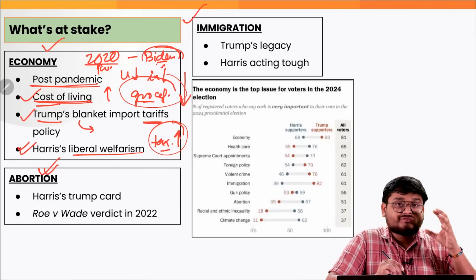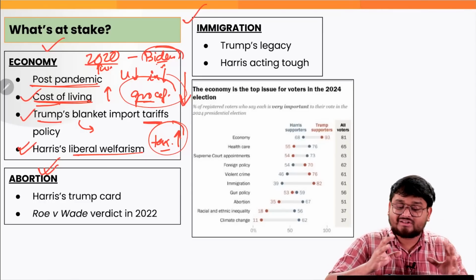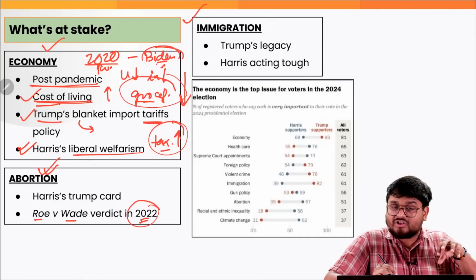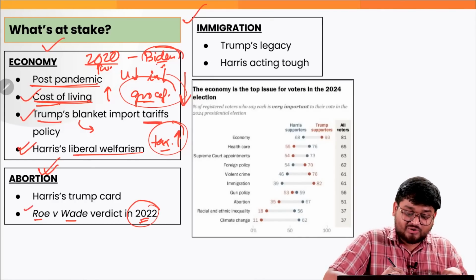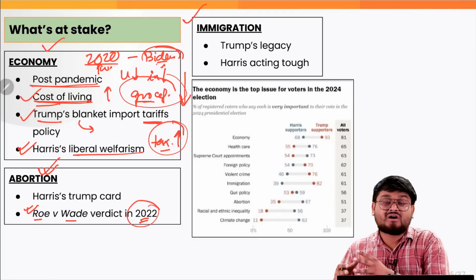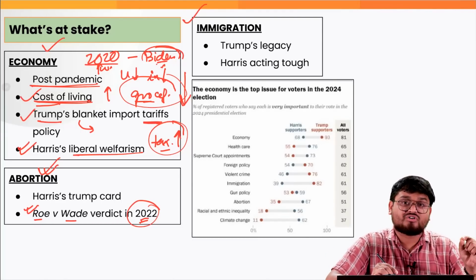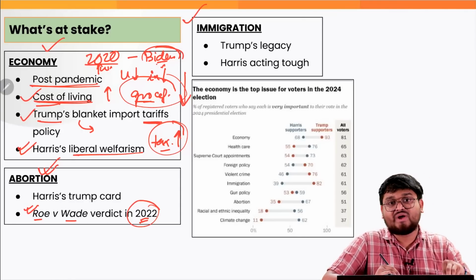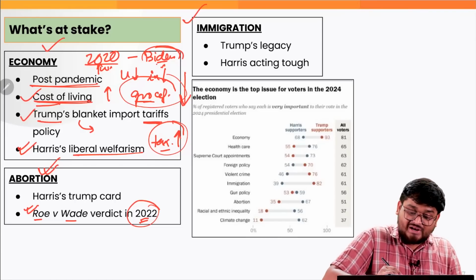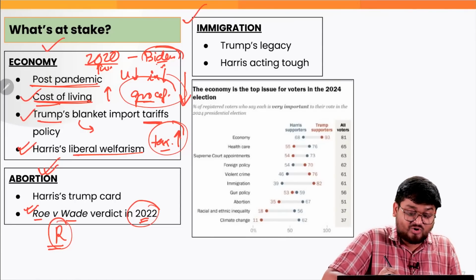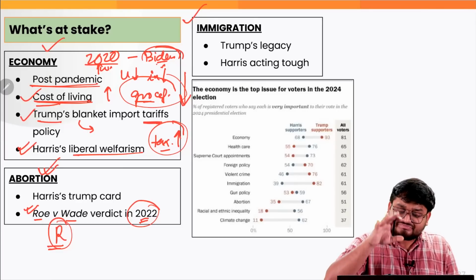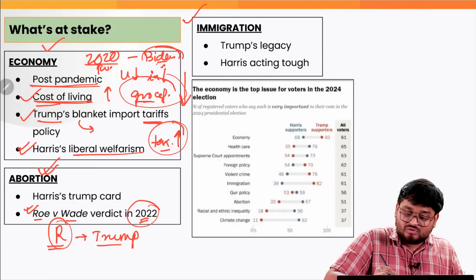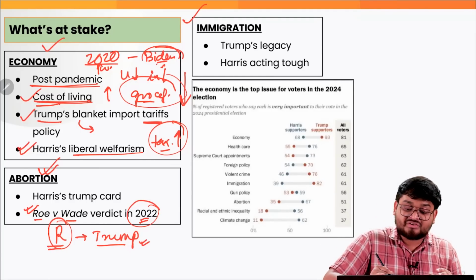Then, abortion was a significant issue in 2022, when in the Roe versus Wade verdict the US Supreme Court overturned this particular case and put an indirect ban on abortions in most of the US states. While most of the US states also tried to enforce this ban, it was the Republican dominated states that did not ban abortion as of now, right, in the US. But this is one of the things that Trump, till this date, argues was his achievement, right?